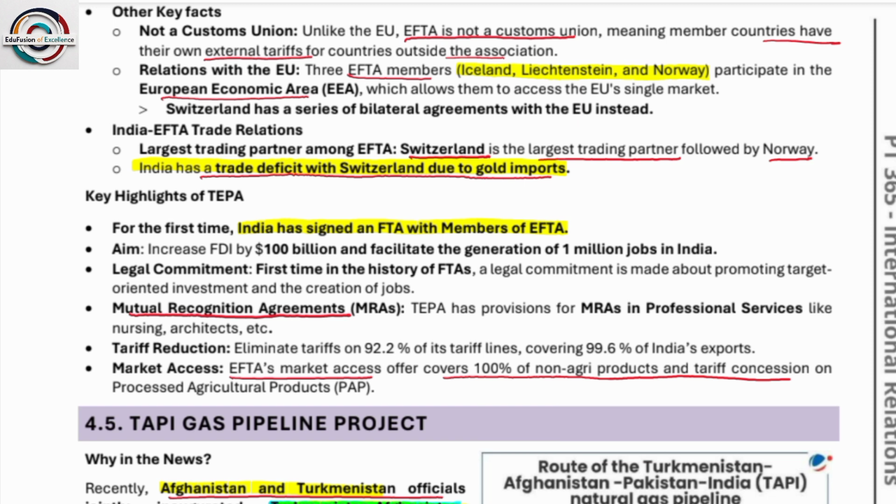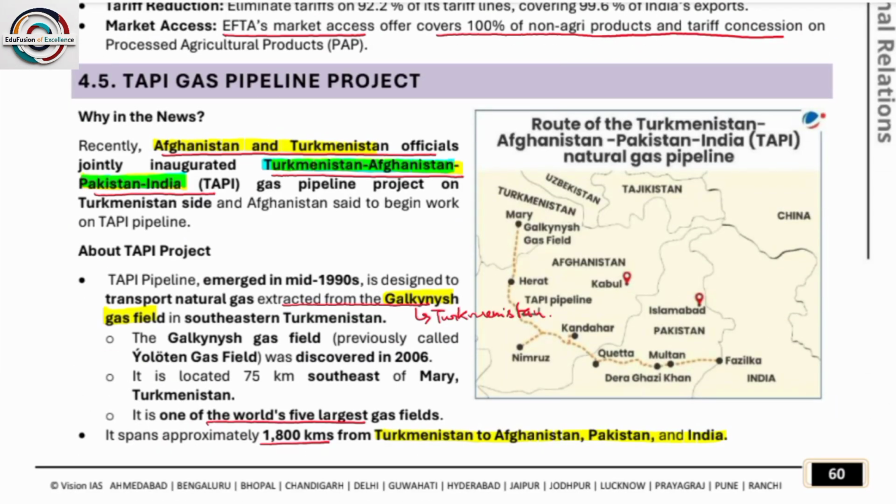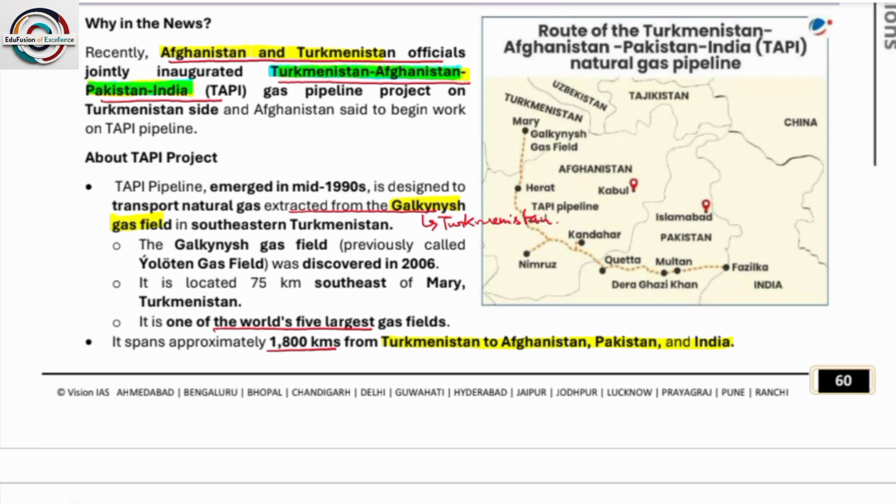Other key facts on India-EFTA trade relations: among the EFTA countries, Switzerland is the largest trading partner, followed by Norway. India has a trade deficit with Switzerland due to gold imports. Next is the TAPI gas pipeline. Just now we have read that Afghanistan and Turkmenistan officially jointly inaugurated the Turkmenistan-Afghanistan-Pakistan-India pipeline. The TAPI pipeline emerged in the mid-1990s and is designed to transport natural gas extracted from the Galkynysh gas field in southeastern Turkmenistan.